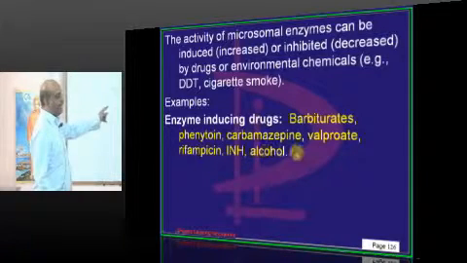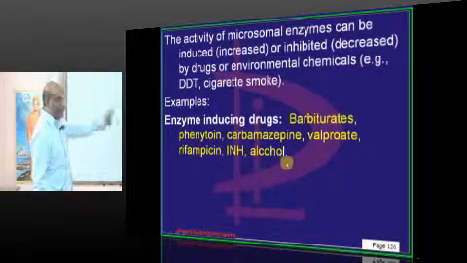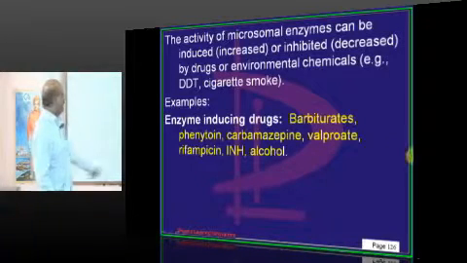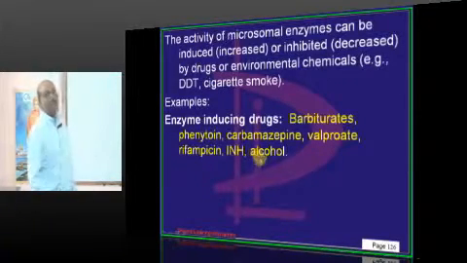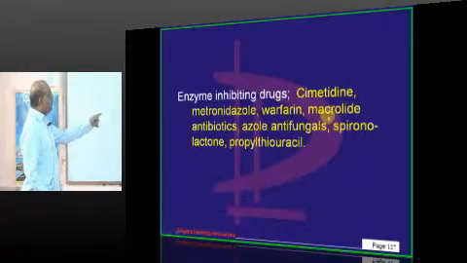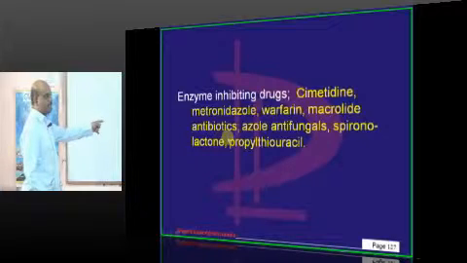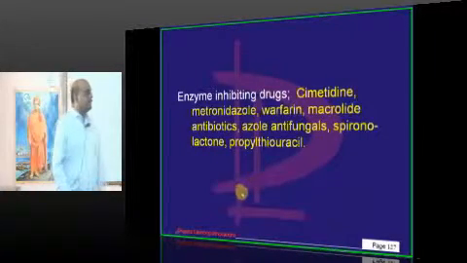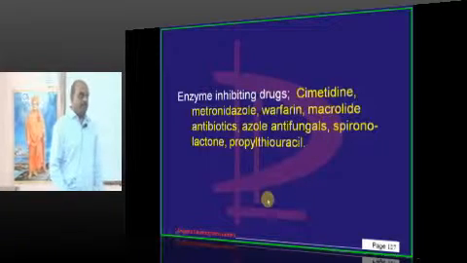Barbiturates, phenytoin, carbamazepine, valproate, rifampicin, INH, alcohol. Any of them are called enzyme inducing drugs. Cimetidine, metronidazole, warfarin, macrolide antibiotics. Macrolides means? We'll anyway review in the antibiotics.